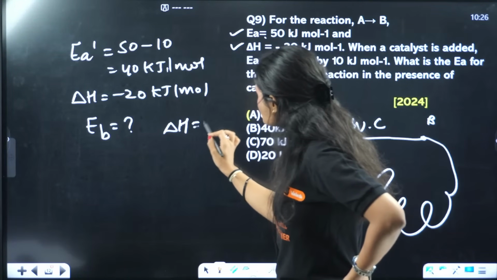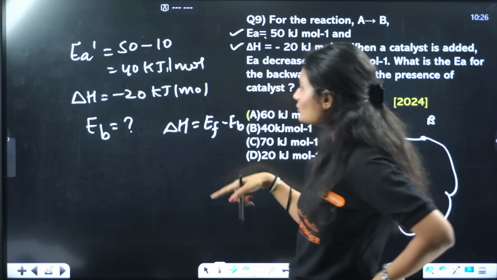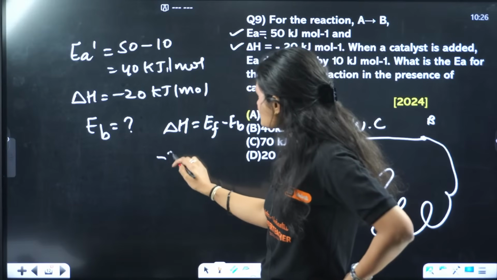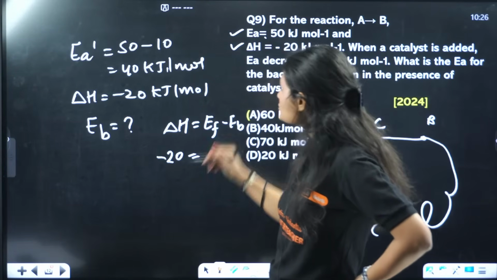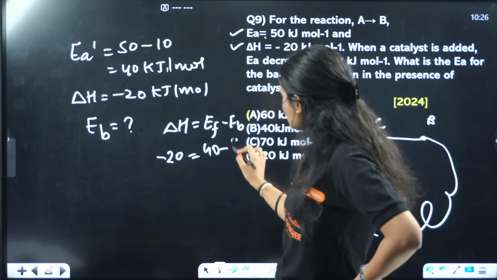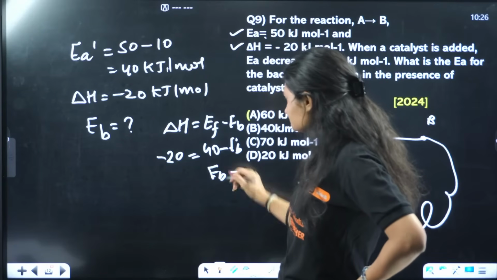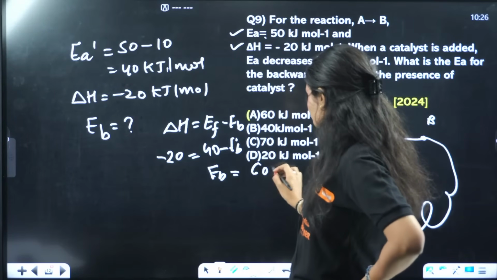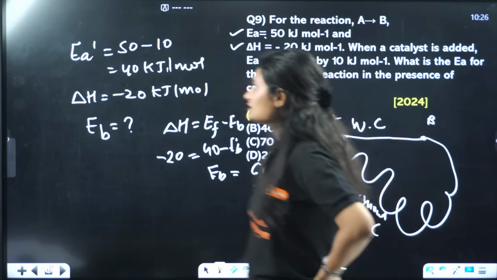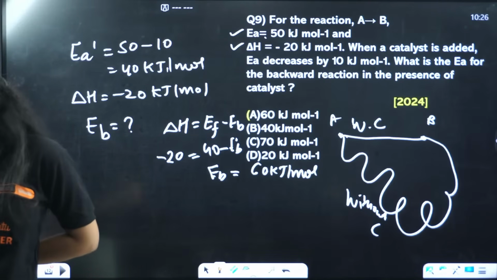Delta H equals E forward reaction minus activation energy of backward reaction. This is given: minus 20 equals forward one, 40 kilojoule, minus EB. That means your activation energy for backward reaction is 60 kilojoule per mole.